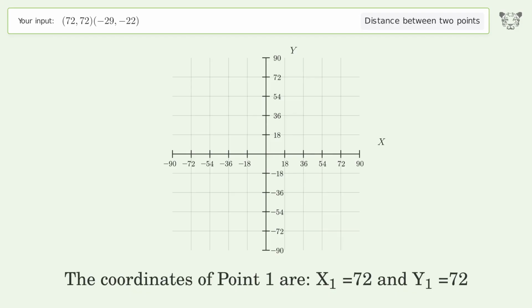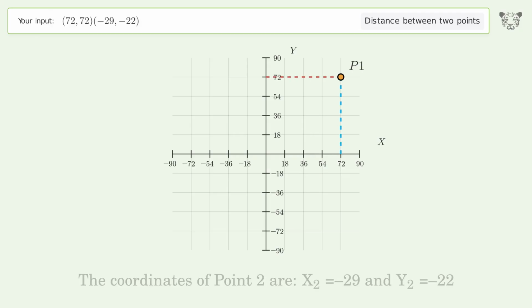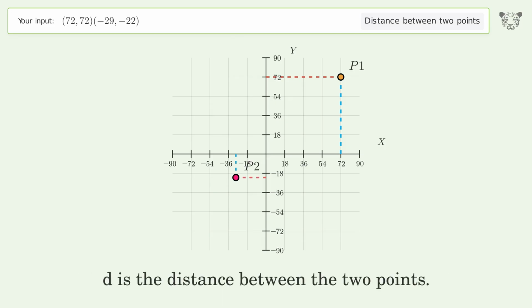The coordinates of point 1 are x1 equals 72 and y1 equals 72. The coordinates of point 2 are x2 equals negative 29 and y2 equals negative 22. D is the distance between the 2 points.